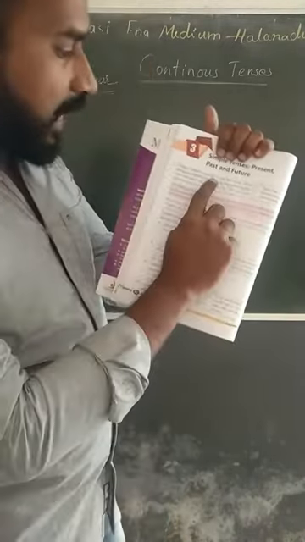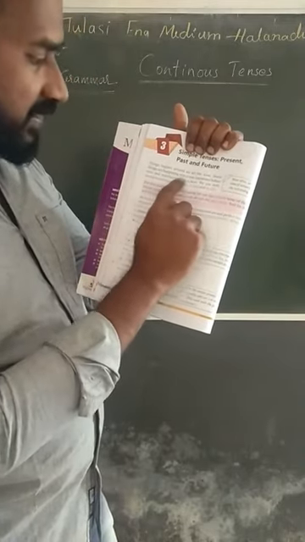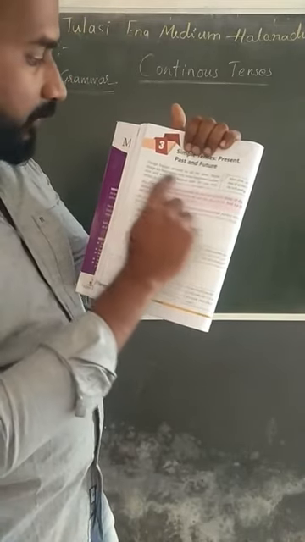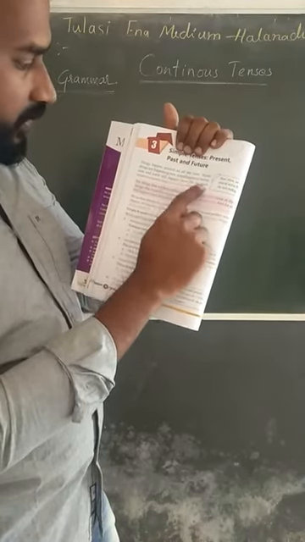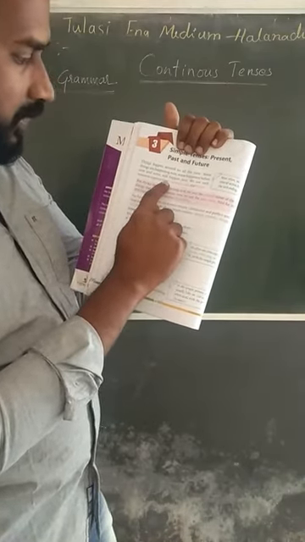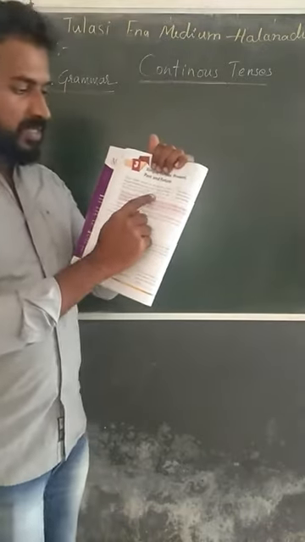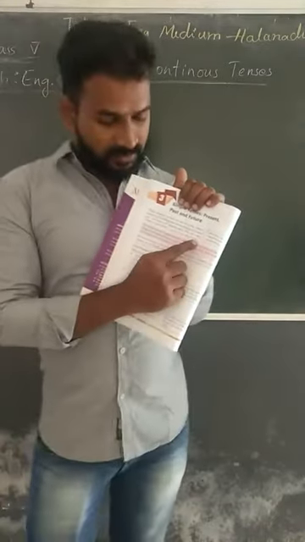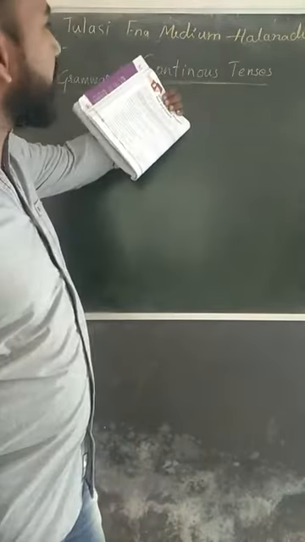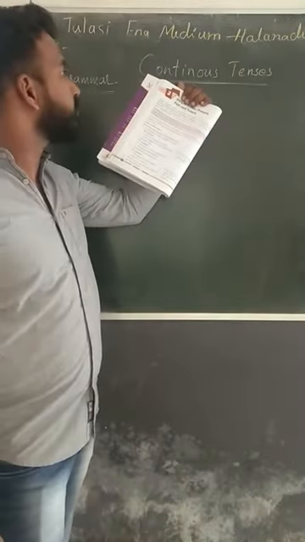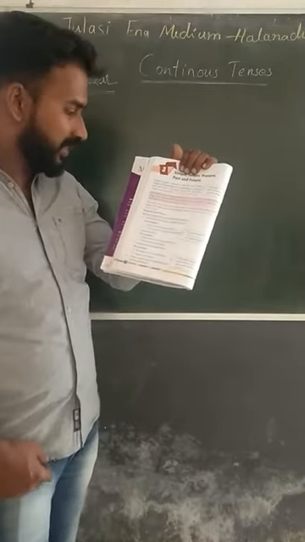Things happen around us all the time. Some things are happening now, some have happened before, and some will happen later. We use verb tenses to express time: present, past and future. But where do we use continuous tenses, and where do we use simple tenses? We have to understand that.